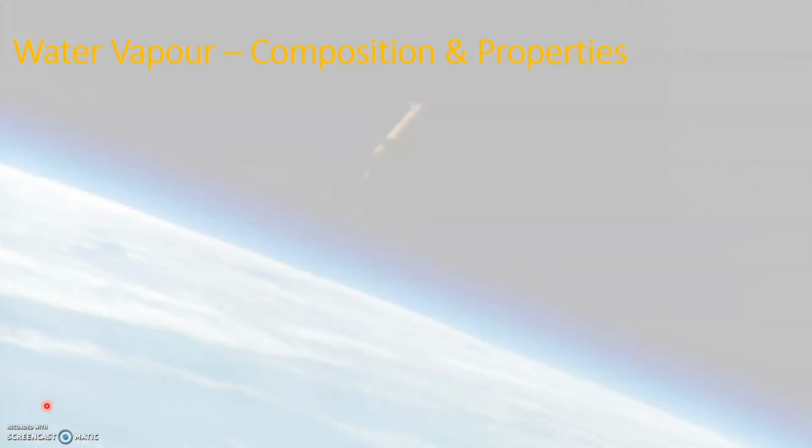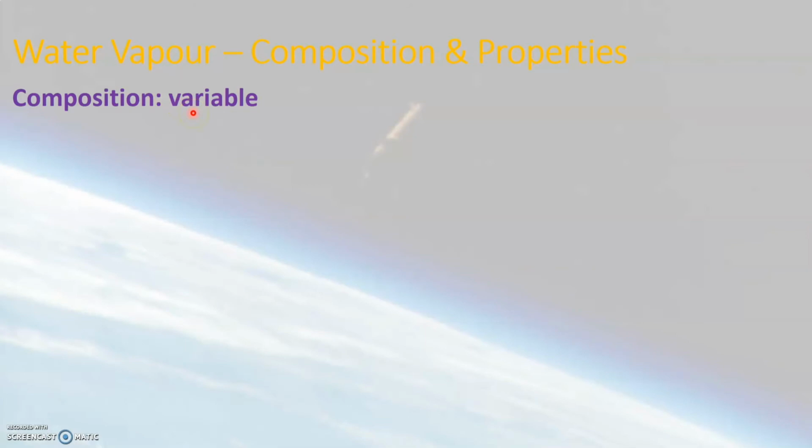We will now have a look at other components of air, that is water vapor, rare gases and some other impurities present in the air. First, let's have a look at water vapor. The amount of water vapor present in the air varies from one place to another place and also varies from one season to another season. So we can say that the amount of water vapor present in the air, it is variable.